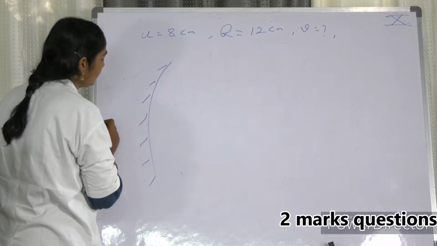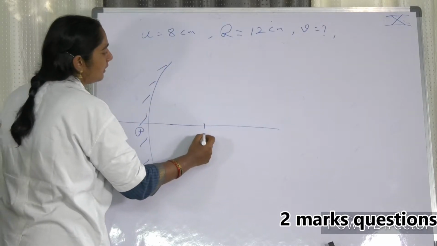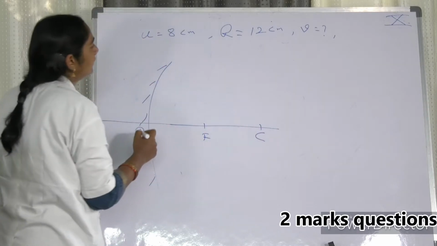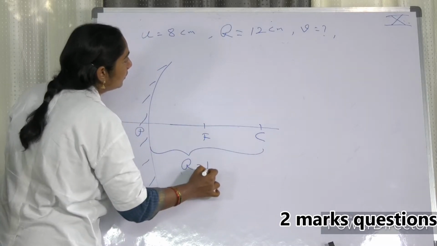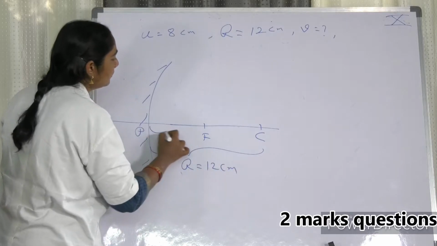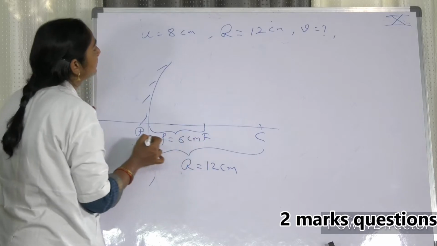Here you are asked to find the image distance. This is F, this is C, and the radius of curvature is given as R equal to 12 centimeters. So F is half of it, so the focal length is 6 centimeters.